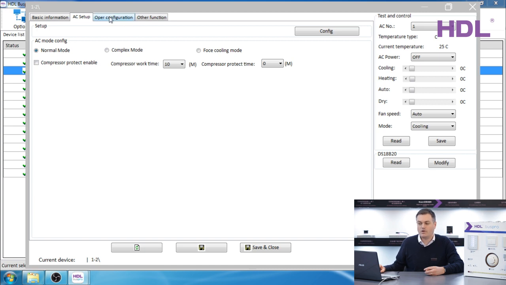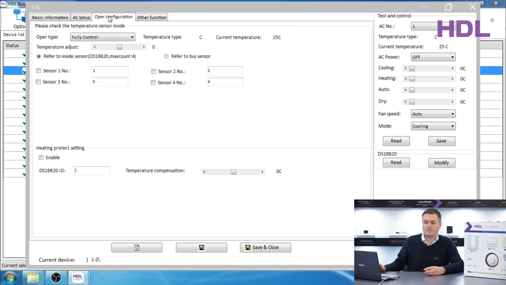Now we have operational configuration. Here we can decide whether the module is operating in fully control mode or the slave mode. If you use fully control mode, it means it will manage the controls itself within the module. If you set it to slave control mode, then it will be managed by the AC control within the DLP, the Enviro panel.